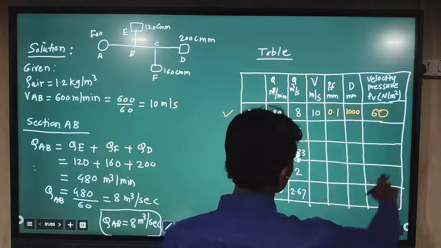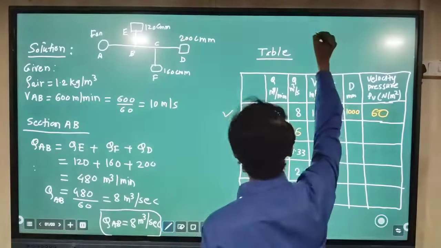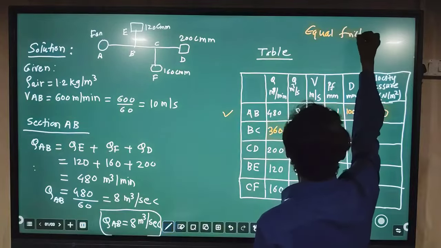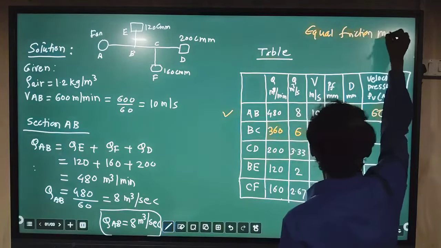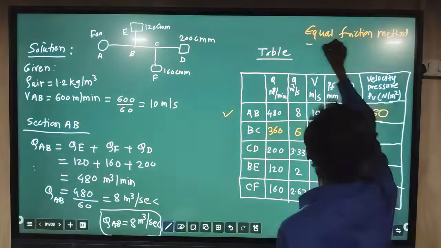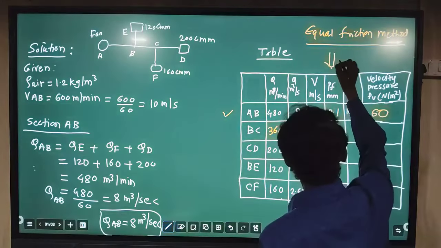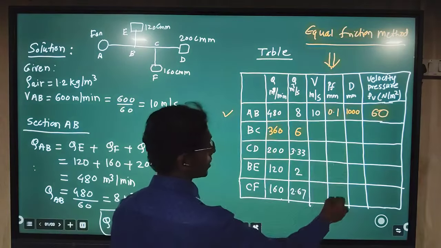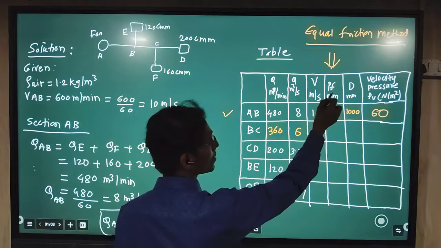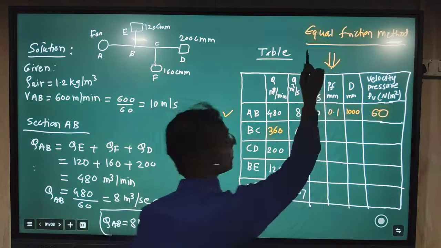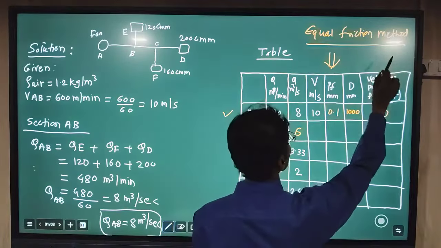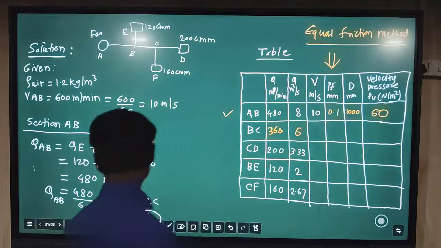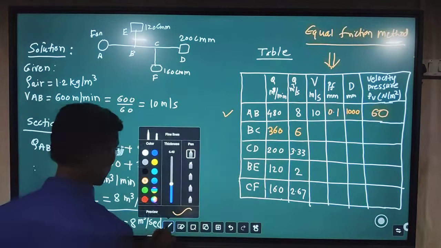Now the further process: as the name of this method is equal friction method, it means that in this column, for all duct sections, we have to keep the friction loss the same as per this method, because the name is equal friction method. So for this we can write at all locations the 0.1 value. So let us write this value.